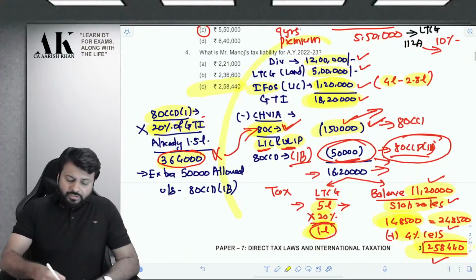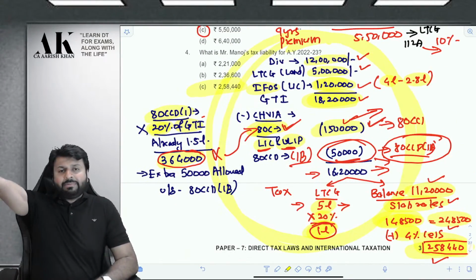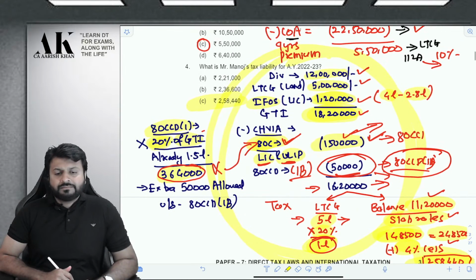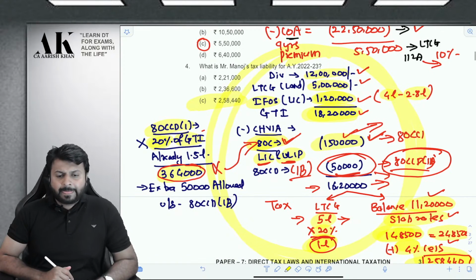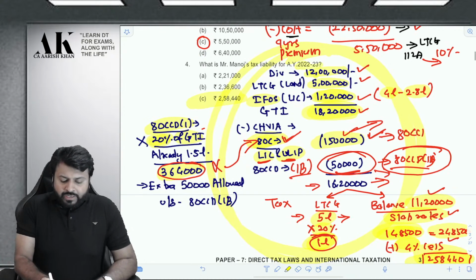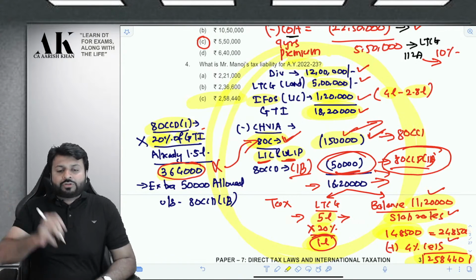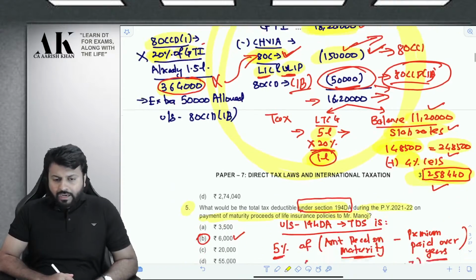We have not considered ULIP capital gains over here because that is happening in 2030, not in 21-22. Clear? And you are making the calculation for AY 22-23, not for 2030. All the ULIPs are maturing in the future. I hope it is clear to you.